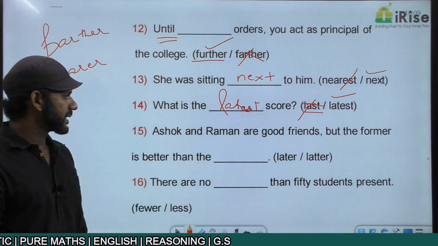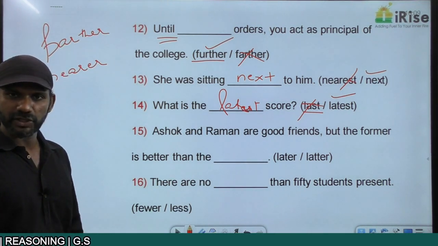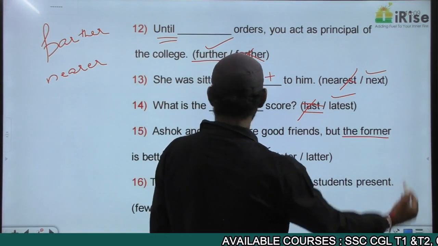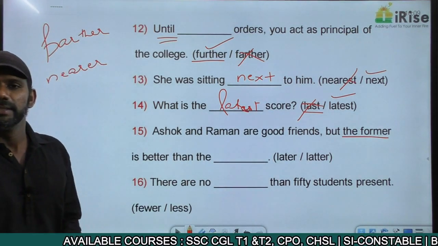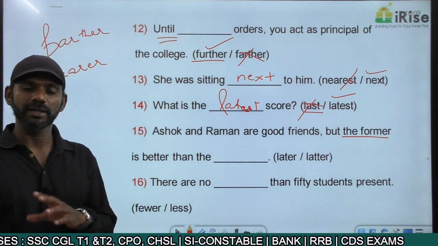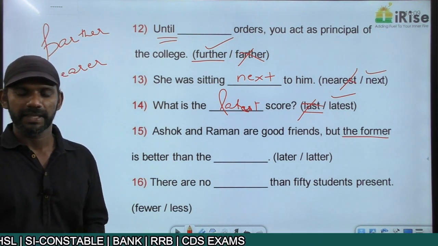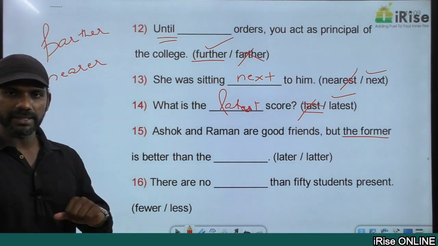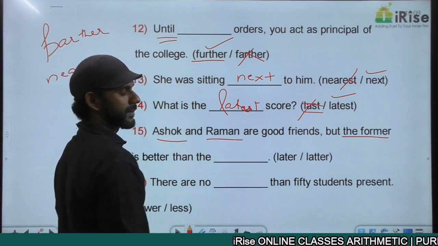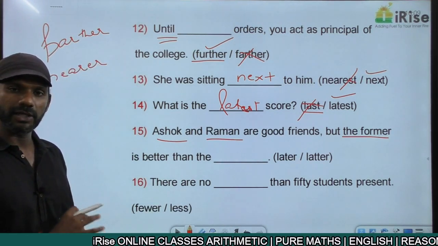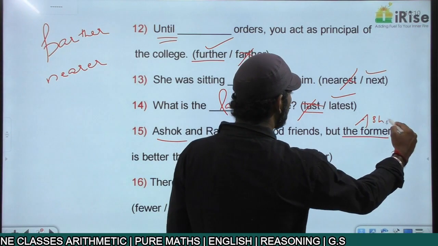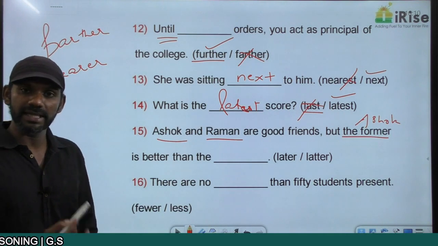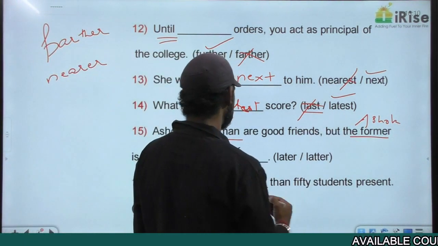Ashok and Raman are friends, but the former is better than dash. Now Ashok and Raman are good friends, but the former is better than dash. The former means the person who is talked about first or mentioned first. The latter means the person who is talked about second. We have two persons talked about here, Ashok and Raman. The person who is talked about first is Ashok. So Ashok becomes the former here. And the person who is talked about second is Raman. So Raman becomes latter here.